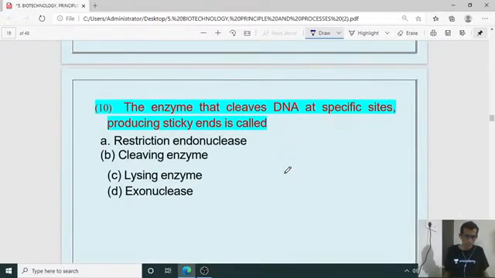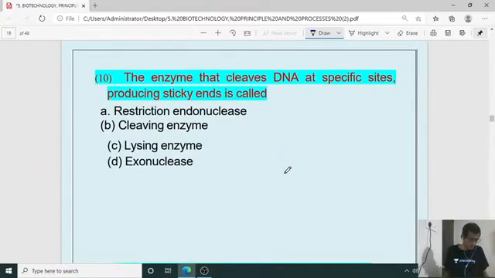Then 10th question. Question number 10. Yes, Saurabha, welcome. Okay. Question number 10. The enzyme that cleaves DNA at a specific site producing sticky end is called what?